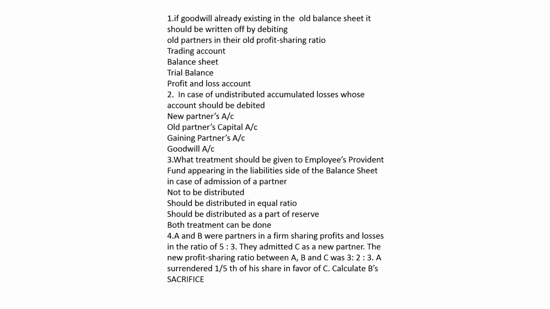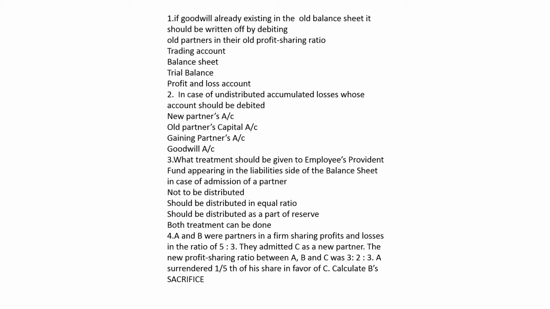Question 4th. A and B are partners in a firm sharing profit and losses in the ratio of 5:3. They admitted C as a new partner. The new profit sharing ratio between A, B, C was 3:2:3. New ratio is given.